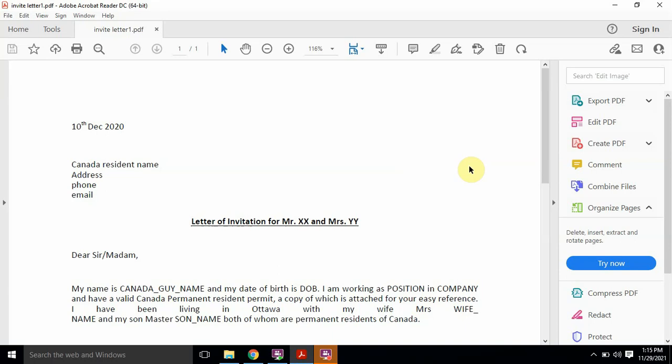Even I spent days and hours to find a good format for my parents' visa, and then finally I ended up creating a new one with a lot of help from the internet. So I am providing you the same format. Let's go ahead with it.